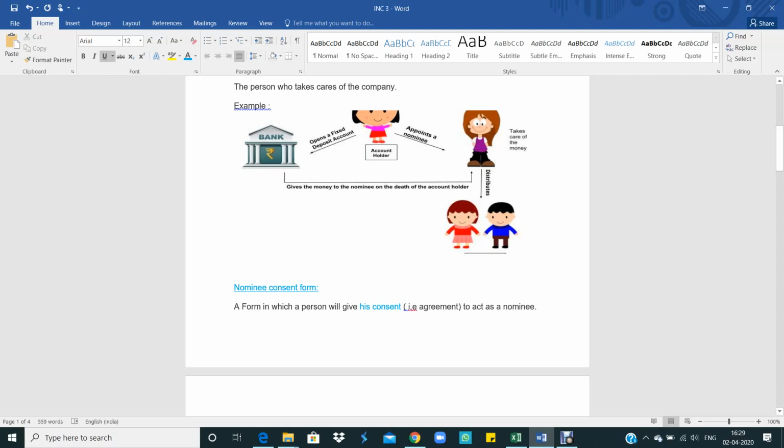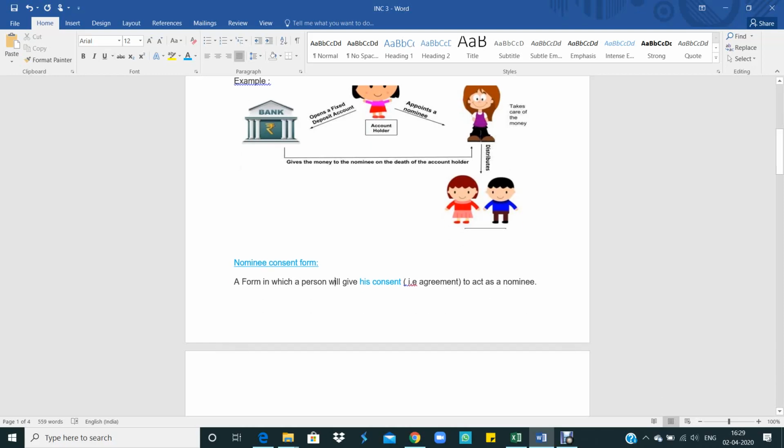So in case of companies, to act as a nominee, the nominee has to give a written consent to the person who appoints him. What is that written consent? That consent states that the nominee accepts to be appointed as a nominee for the company. So the consent form, the agreement form, is nothing but the nominee consent form.